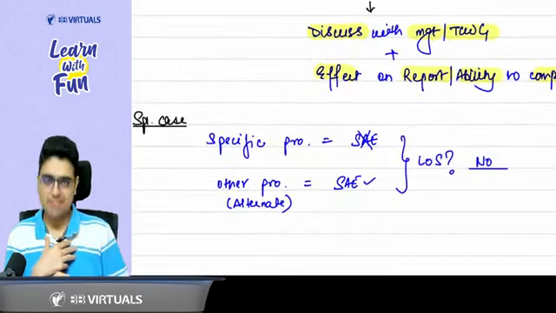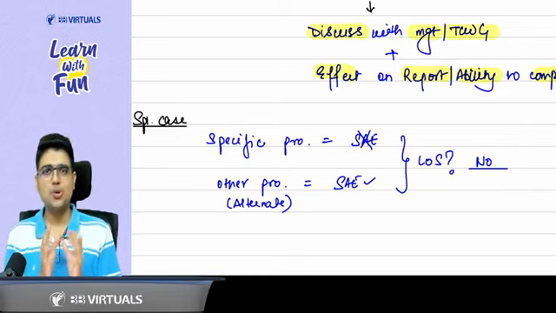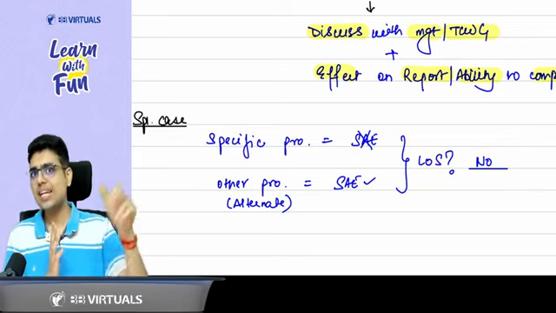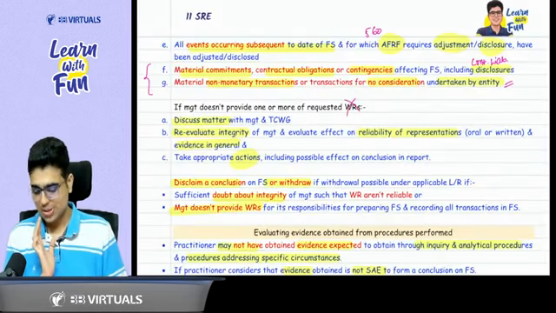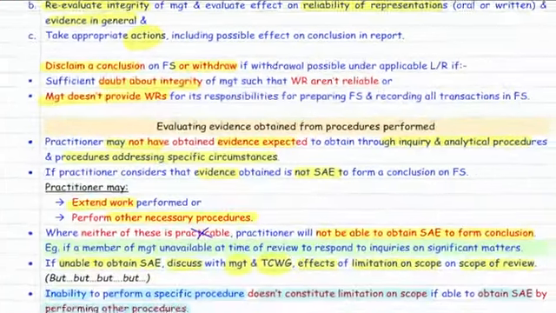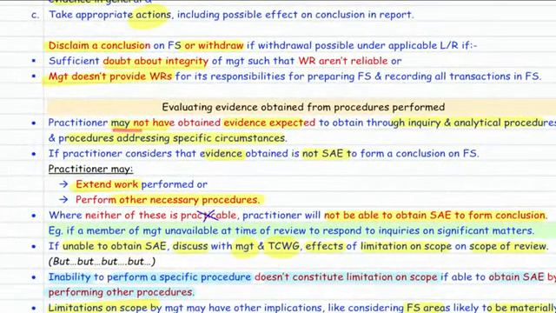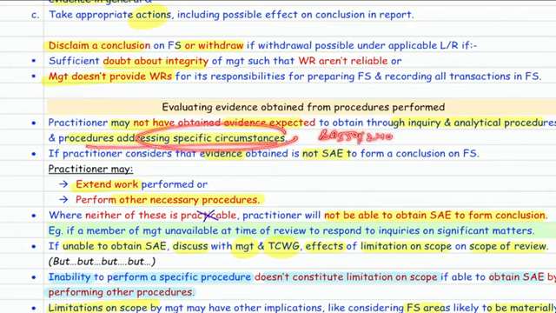Now, a special case that we covered. If by a specific procedure I don't get the evidence, but through some other procedure I am getting the evidence, is it a limitation on scope? No, it is not a limitation on scope. So these are the basic points that are written here. Everyone please read with me. The practitioner may not have obtained the evidence expected through inquiry and analytical procedure and the procedures in specific circumstances. What were the procedures in specific circumstances? Sir, those are SA 550, 240, 250, 570, 620, those procedures that we covered in chart form.